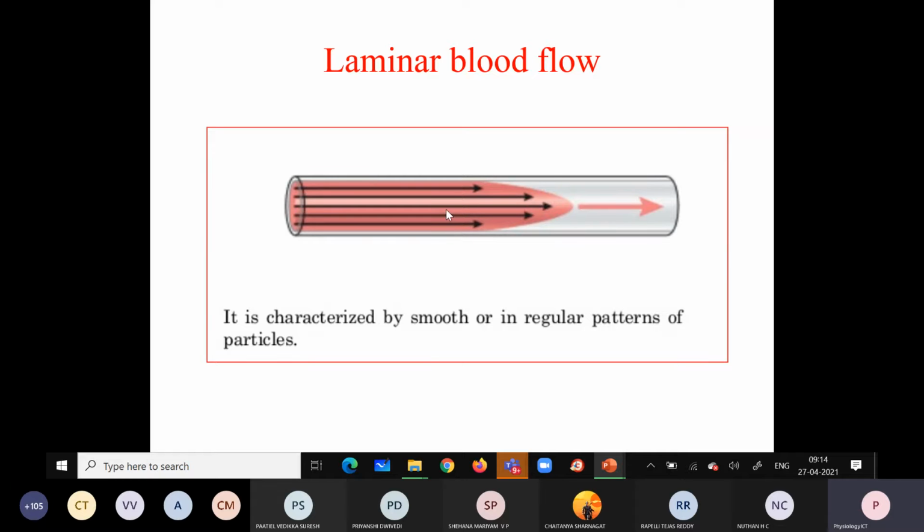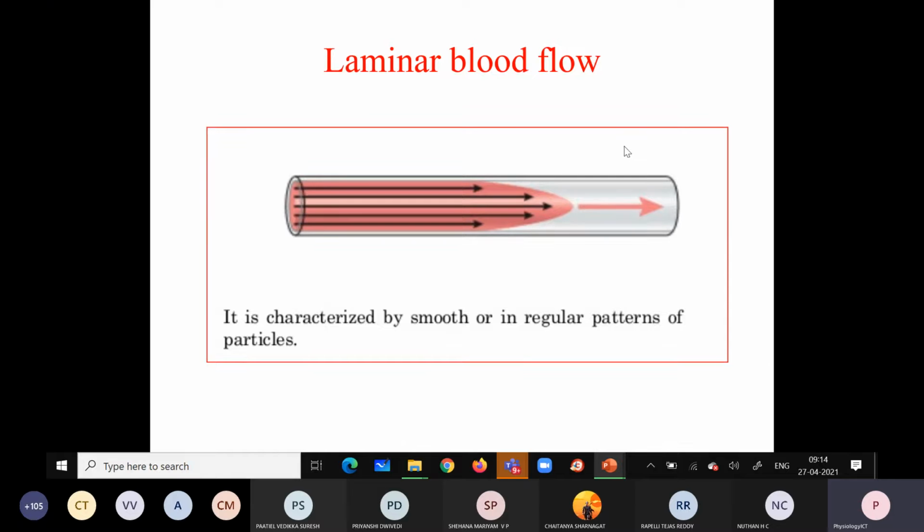But when it comes to the next layer of the blood, the resistance decreases, so slowly the velocity increases. At the center you can see we have a higher velocity, right? So this laminar flow is maintained at a certain velocity.